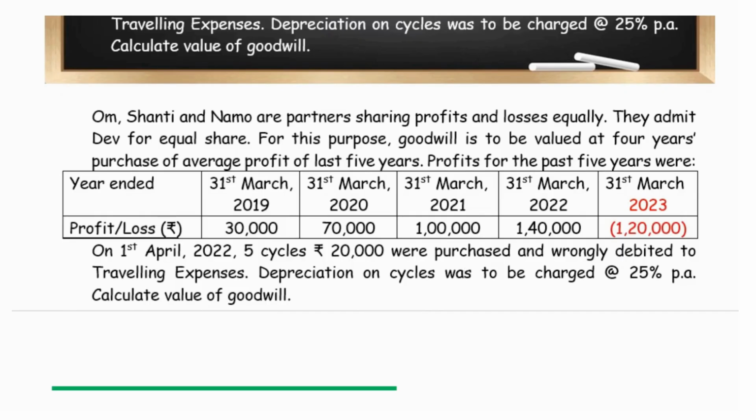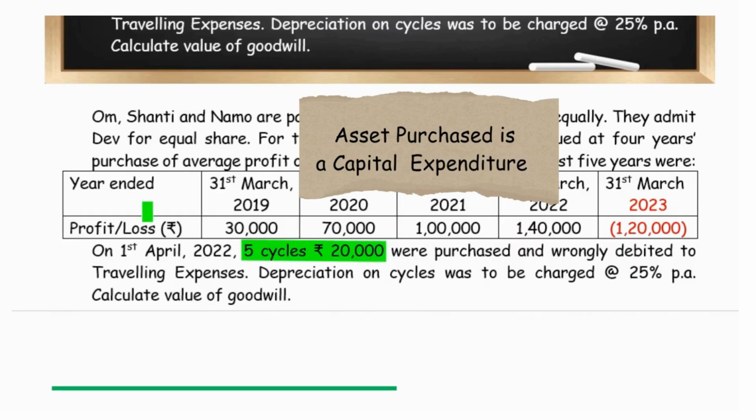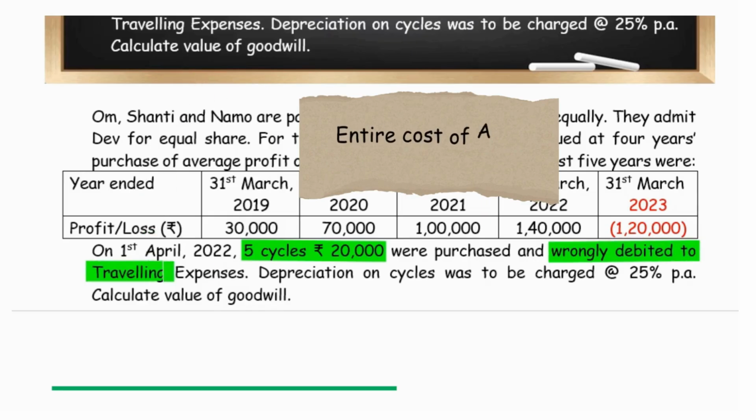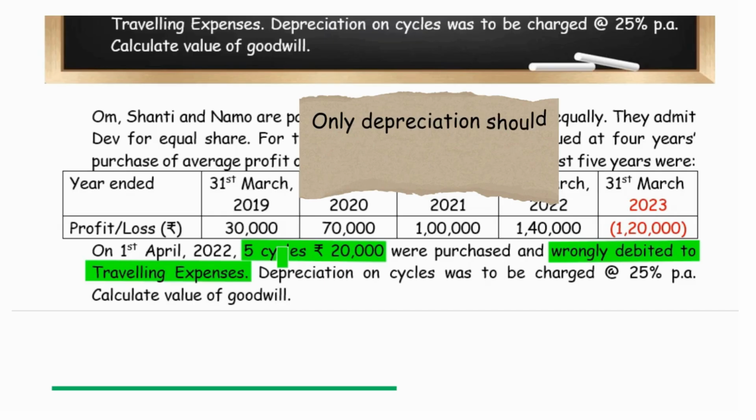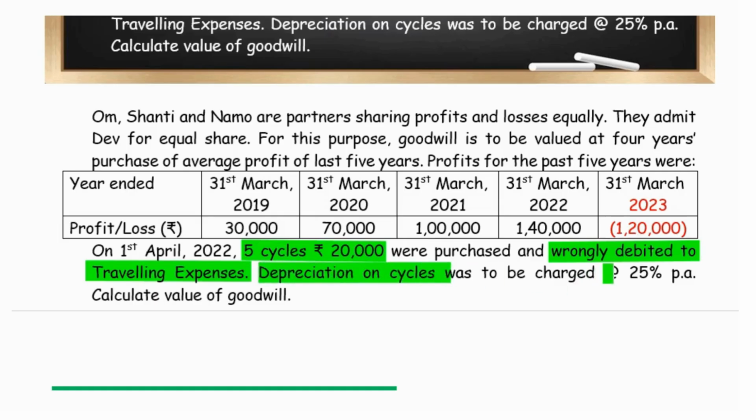For this particular financial year, they have also given some details: during this year, the company has bought 5 cycles costing rupees 20,000, but it was wrongly debited, that is, wrongly included in the traveling expenses. Whenever any asset is purchased, the entire cost should not be deducted as an expenditure in the profit or loss account. Only the depreciation for that year is to be considered. Here depreciation is given as 25%.